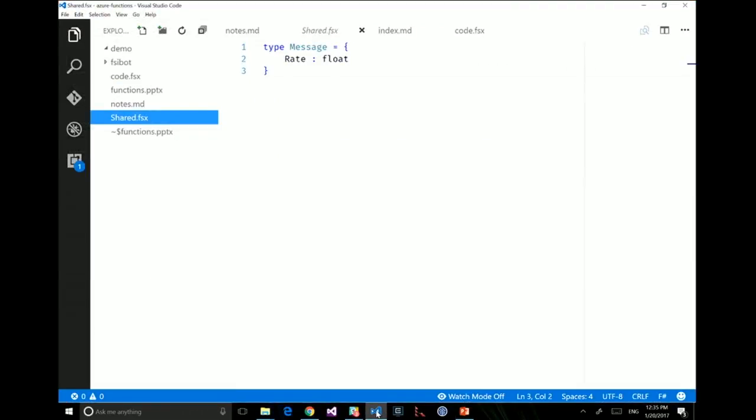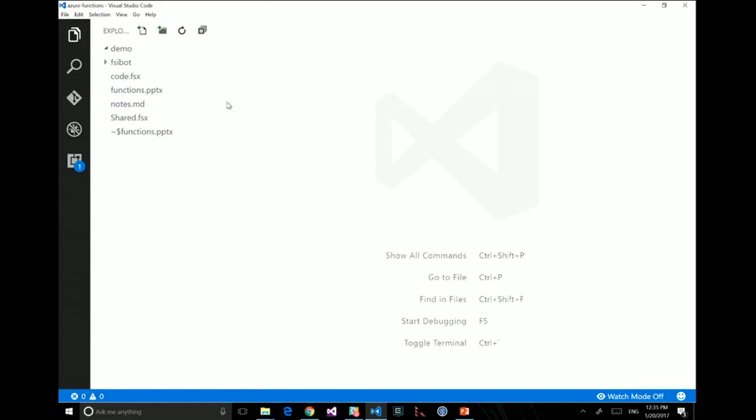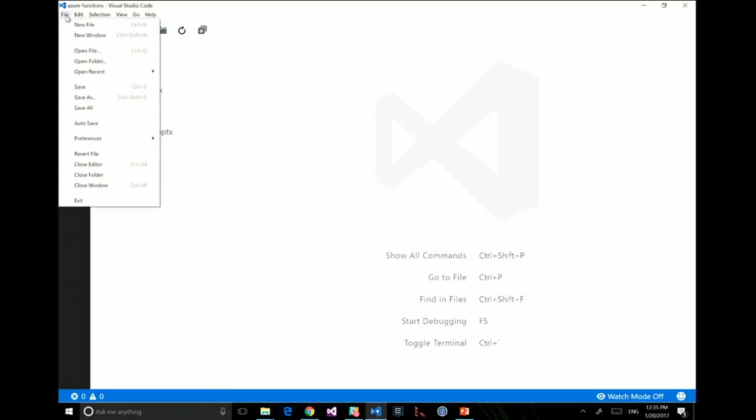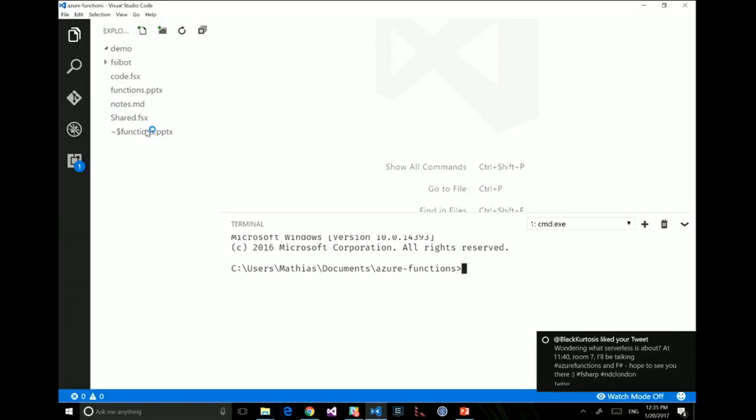So I'm going to go back to code, because really what I would want is to work from an editor locally. So let's close this, and I'll close this as well. And so what I'm going to do here is start using the CLI, the command line interface, for this. So let me view the command line, the terminal.